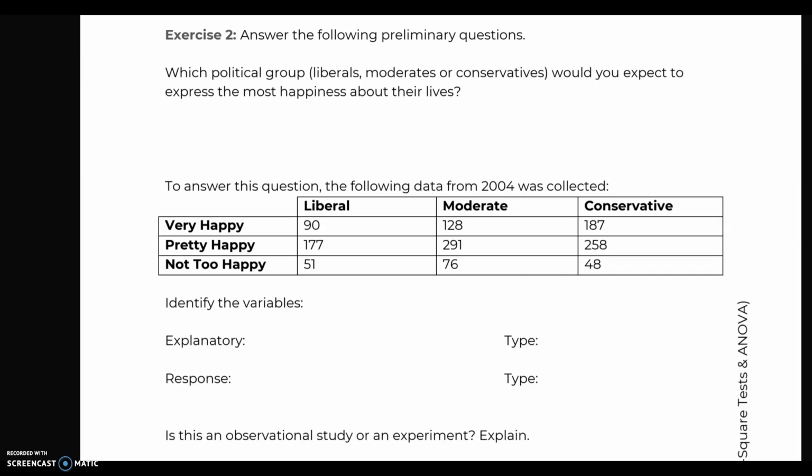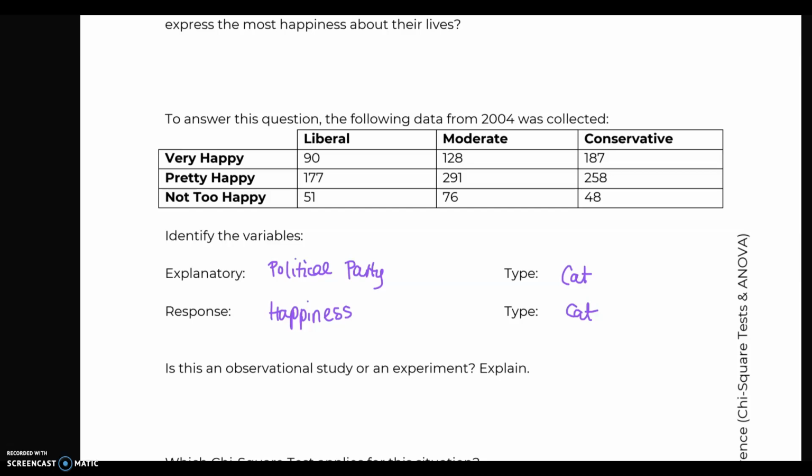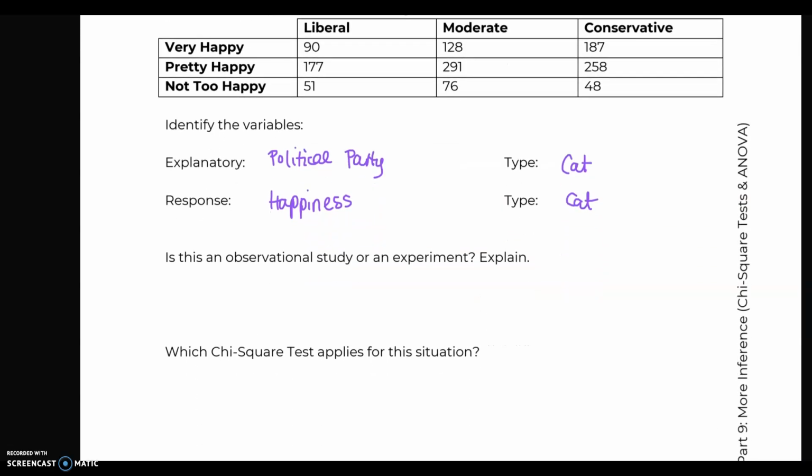So our explanatory variable is the political party affiliation, which is a categorical variable, and the response variable is the happiness, which is also categorical. This is an observational study. We're simply collecting data. We are not imposing some kind of treatment. We're simply checking what political party you belong to, and how happy you would describe yourself. So this is an observational study, and therefore we're going to do a chi-square test of independence.